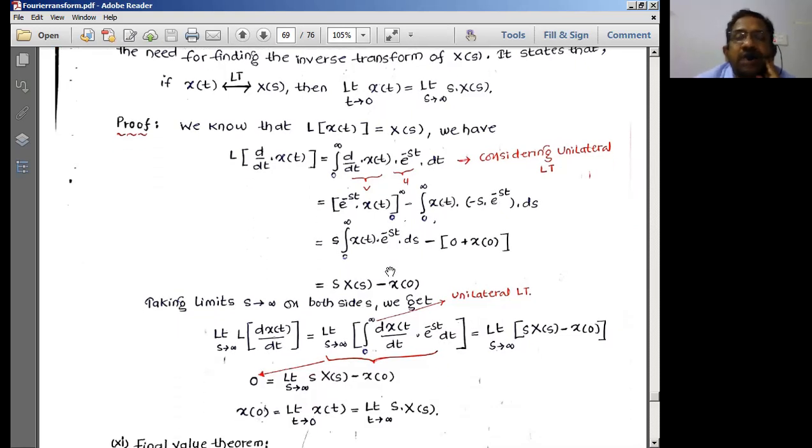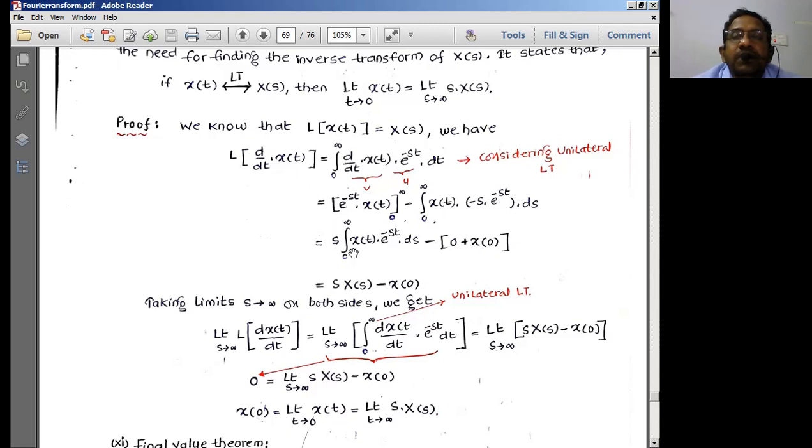So now let us start looking into this. We know that the Laplace transform of x of t produces x of s, and we already know from the time differentiation property of the Laplace transforms, the Laplace transform of d by dt of x of t is equal to what I can write. This entire thing we already considered as a signal now. So this is the entire signal. This is u. We have already performed that previously.